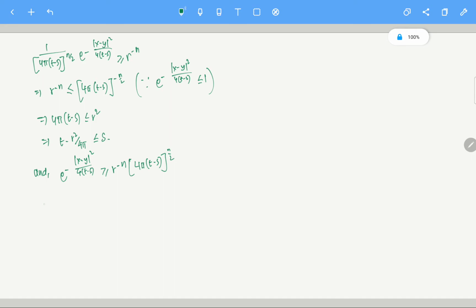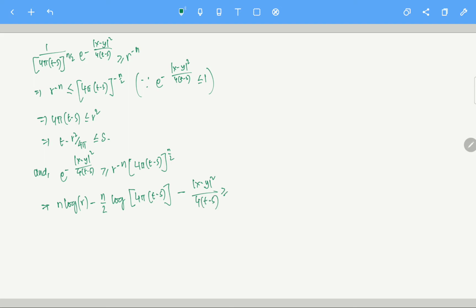So now, since this is true, what does that mean? From here I can take the natural logarithm on both sides, right? Once I take that, this is n log r, minus n by 2 log of 4 pi (t minus s), and you have minus |x minus y| square by 4(t minus s).